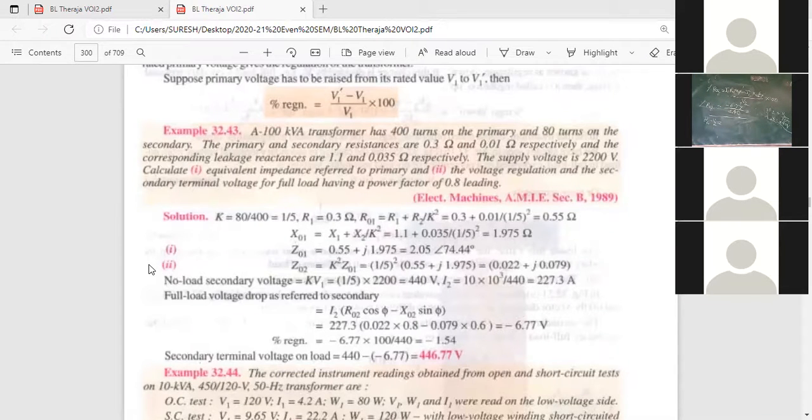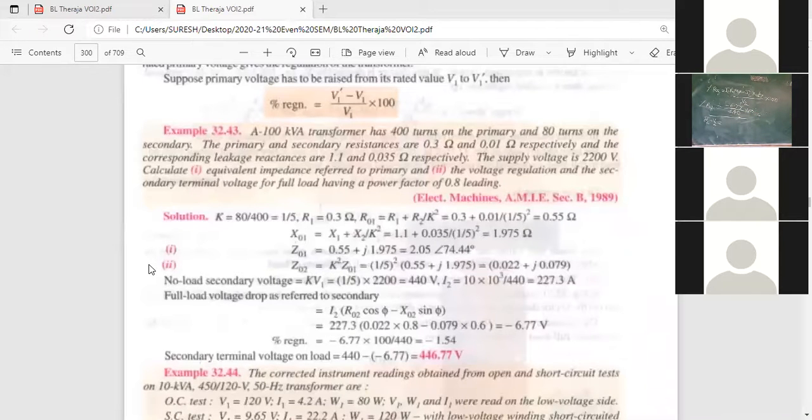In your textbook, minus 0 point. In your textbook they are giving 6.77, the total answer, sir. Okay, you are telling the total answer. Multiply with 100 and you can tell.